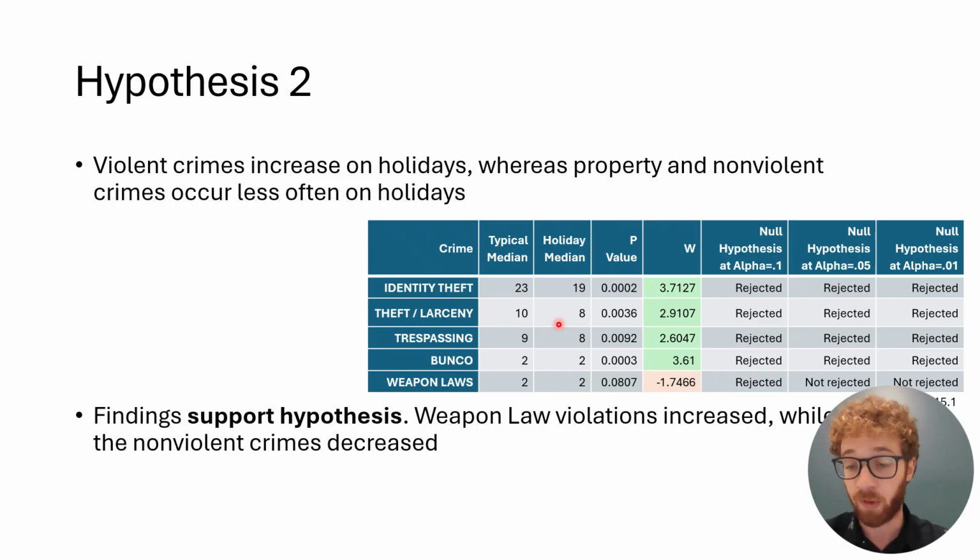Whereas weapon laws, which I would say is a violent crime because it's usually involving the firing of firearms, usually with harmful intent, unfortunately, that is increasing on holidays. By the way, bunco, I didn't know what that was at first. Bunco is essentially a con game or a scam. So generally, I think these findings support hypothesis two.